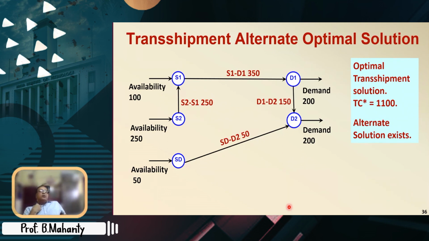Otherwise, you have to use Vogel's method to get a quick initial solution, and then solve the problem, and then interpret the solution. Interpreting the solution in the form of a plot is also very important, because that plot actually shows where the transshipment is actually happening and where the cost is actually saved. Is it all right?